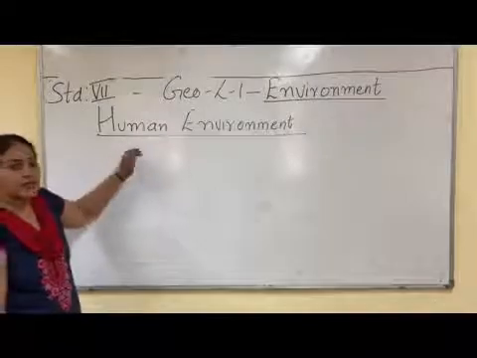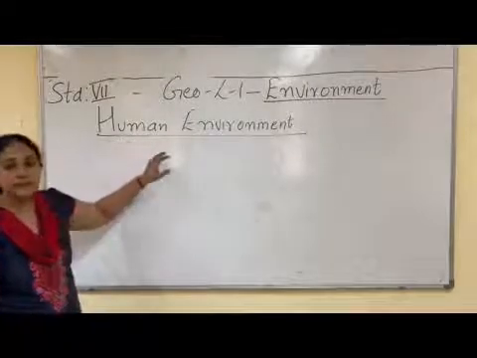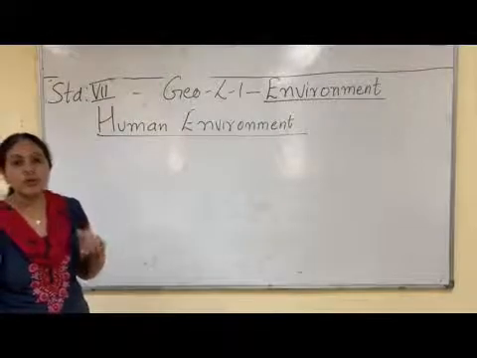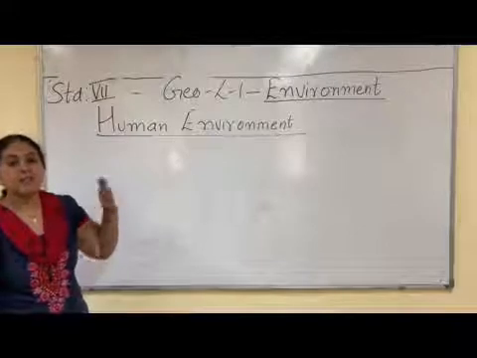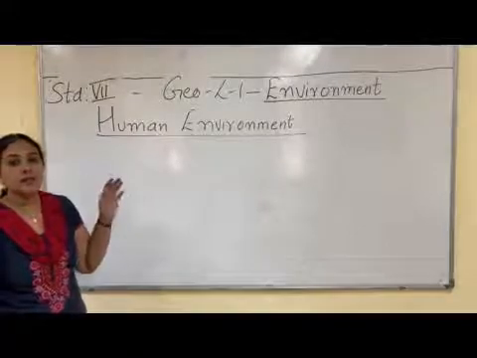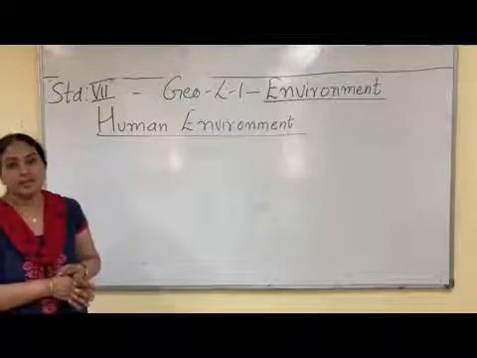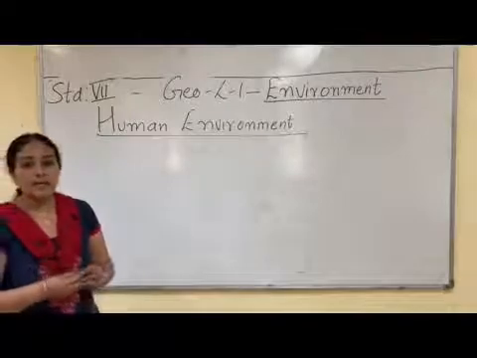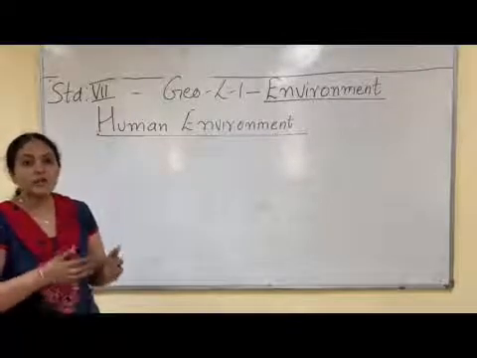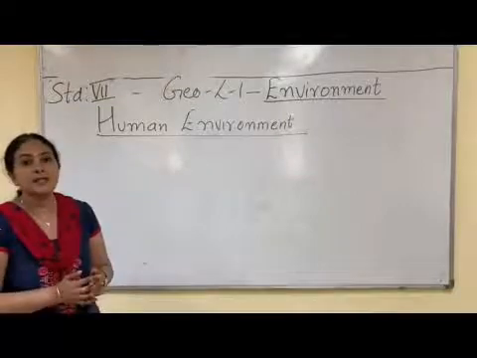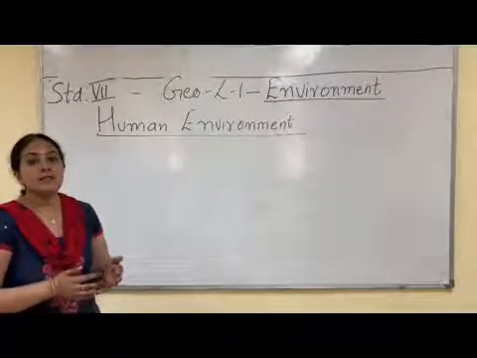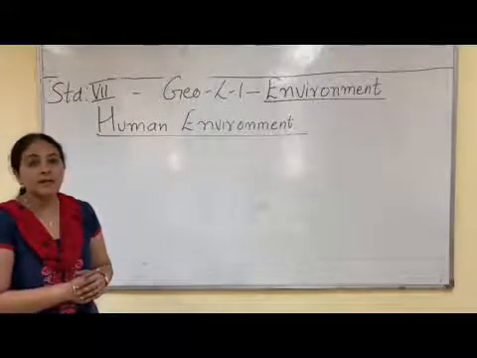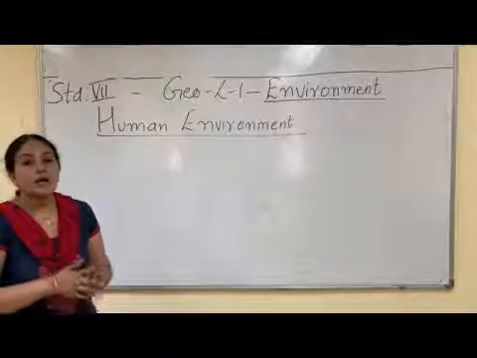Let us come to the third classification of environment, that is human environment. Human has always modified the environment to suit his own needs. Previously, that means in olden days, humans used to live in perfect harmony with nature. But as the time went on, people started cultivating the land, growing crops, domesticating animals. They invented wheels. They started trade, and slowly transport developed, communication developed, industrial revolution occurred, and because of all these things,